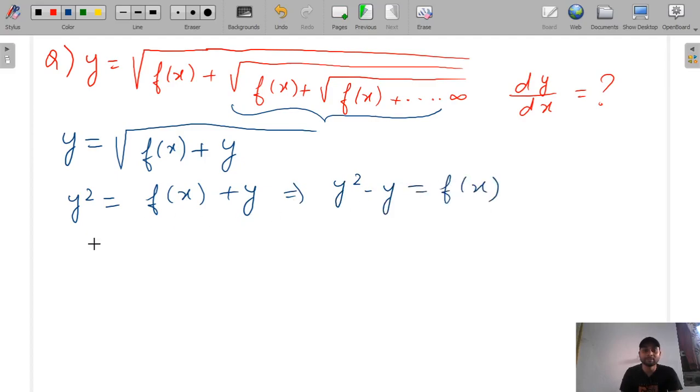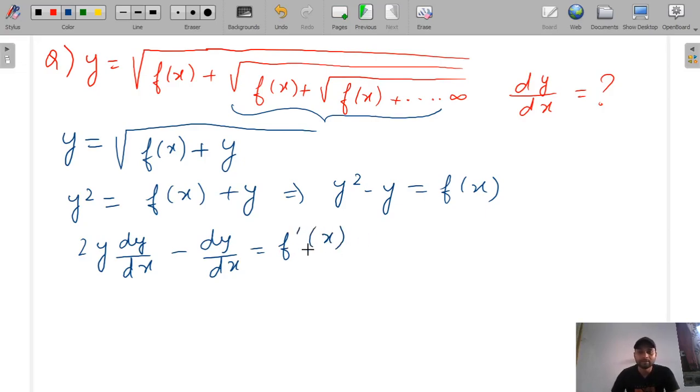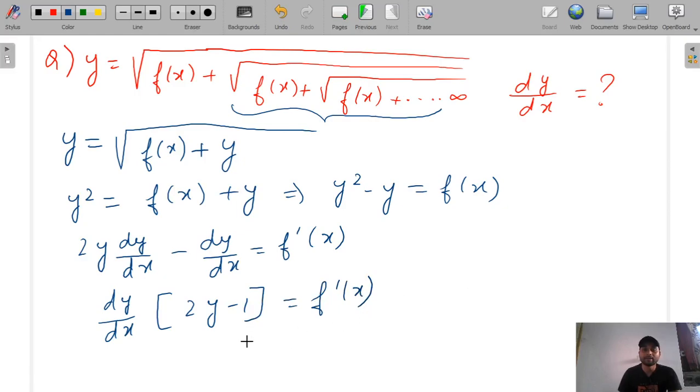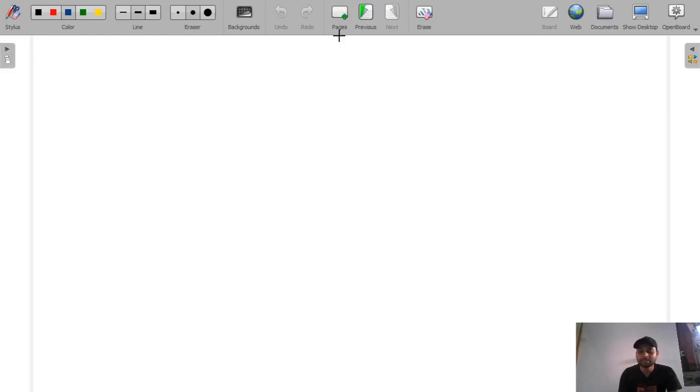After differentiation, we get 2y dy/dx − dy/dx = f'(x), because we are differentiating on both sides. Here we take dy/dx common and get (2y − 1) dy/dx = f'(x). So finally our answer is dy/dx = f'(x)/(2y − 1). So we solved this question. We will take one similar question again.